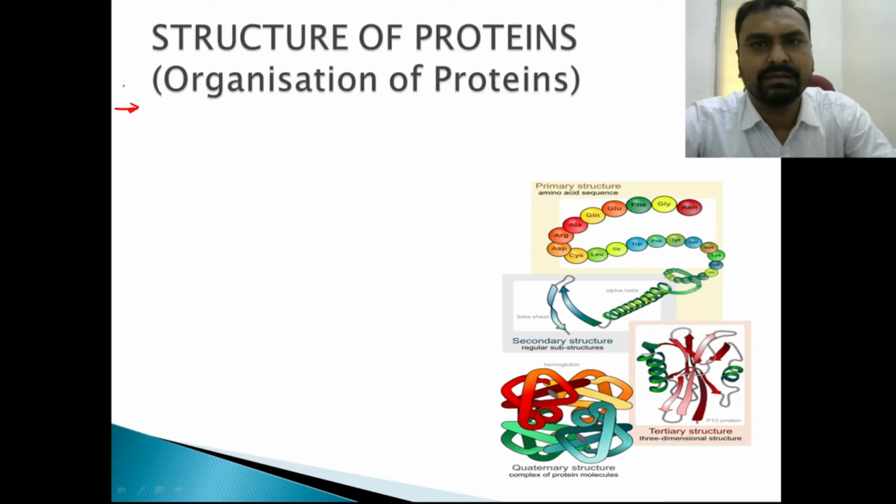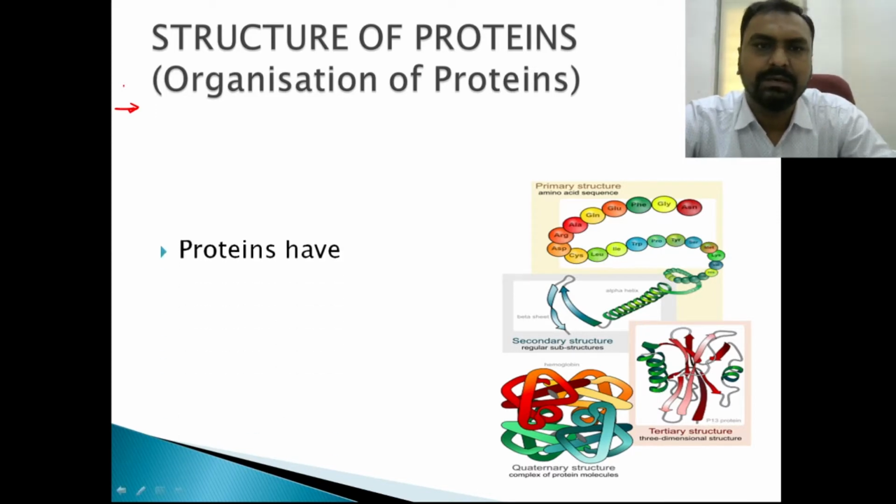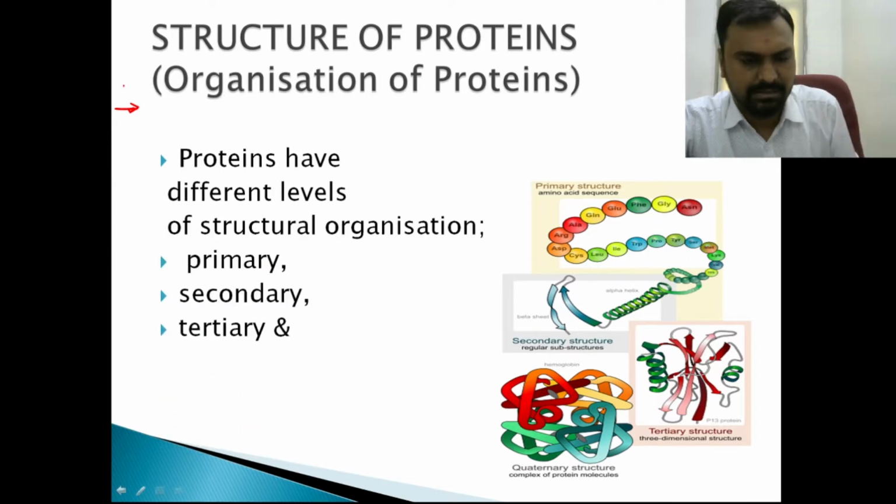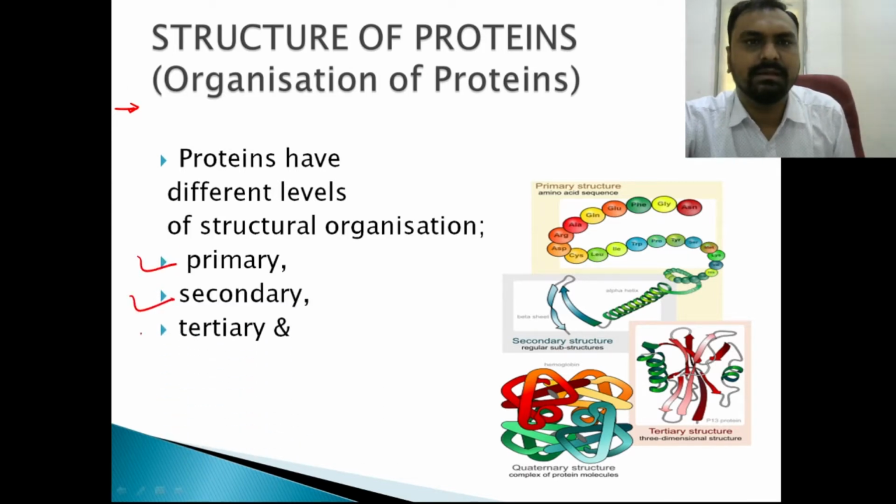This is a frequently asked question in university exams. It's a long question and also asked in the viva. So there are four types of structure of protein: primary, secondary, tertiary, and quaternary. Right? Primary, secondary, tertiary, and quaternary.